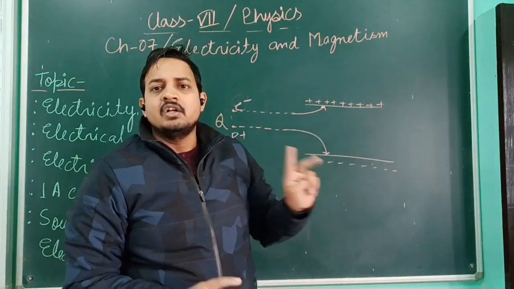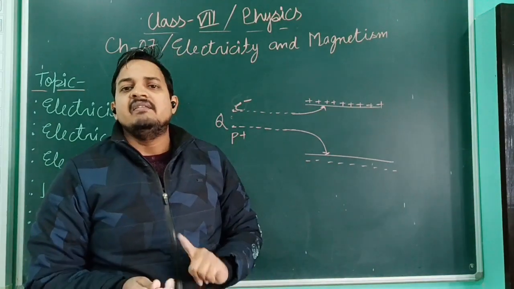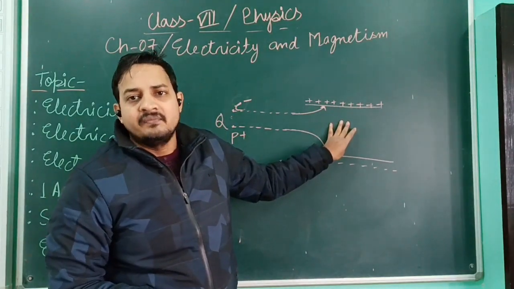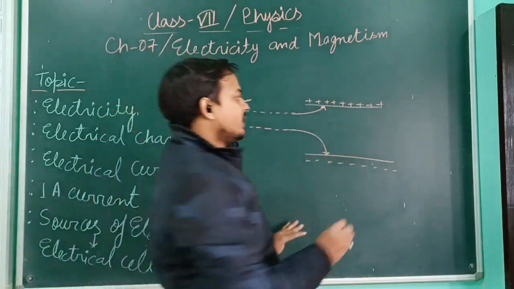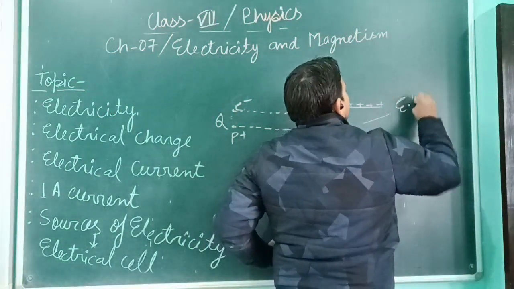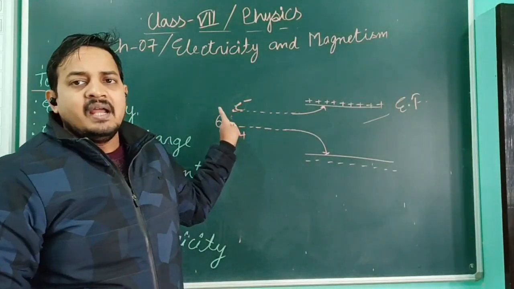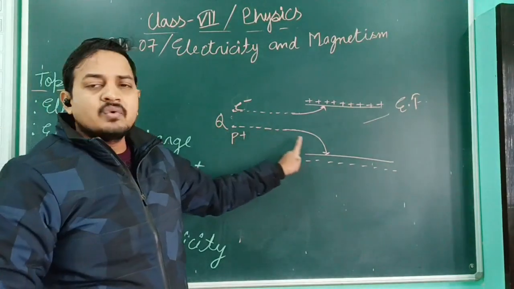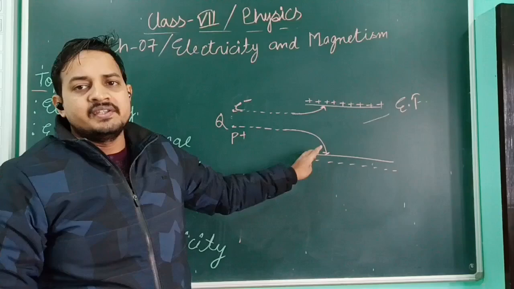Here we have two plates. One is the positively charged plate, the second is the negatively charged plate. So this field is known as an electrically charged field, or generally we say electrical field. Okay, so this is the electrical field, and whenever any charged particle, whether an electron or a proton, is trying to come into this field, what will happen? It tries to deviate from its original path.